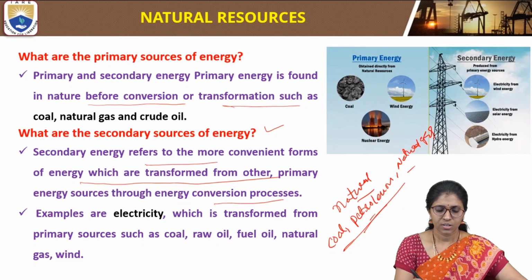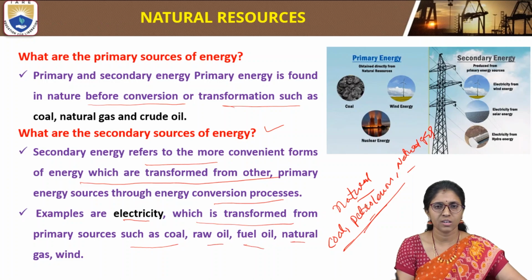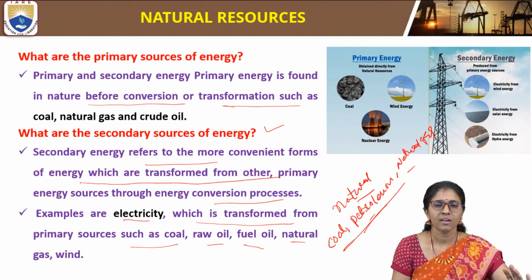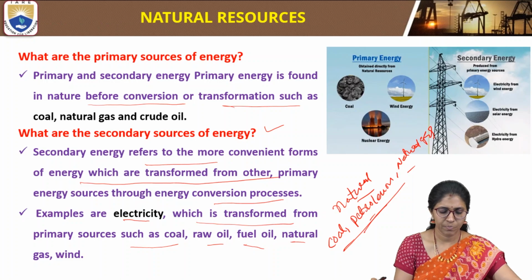An example of a secondary source of energy is electricity, which is transformed from primary sources such as coal, petroleum, crude oil, fuel oil, natural gas, and wind.